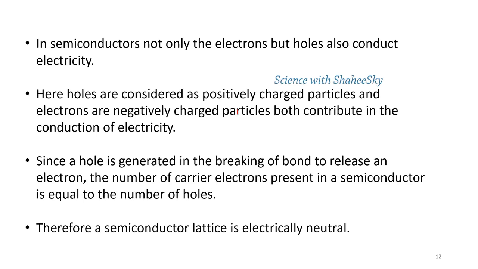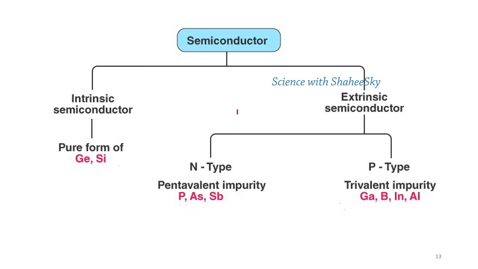Holes are created in the breaking of bond to release an electron. The number of electrons equals the number of holes present in a semiconductor. Therefore, a semiconductor is always electrically neutral. Here we go with the classification of semiconductors. If we classify the semiconductors into 2 types, intrinsic and extrinsic. Intrinsic semiconductors are pure semiconductors. They are naturally formed pure semiconducting materials.